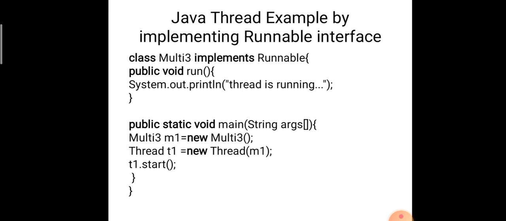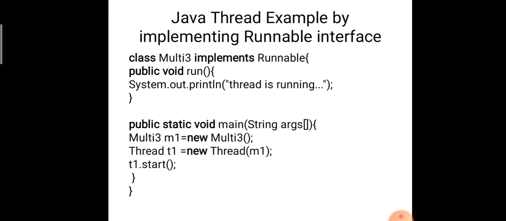So we need to give that object to the thread. The next step is I'm going to create an object for Thread. The inbuilt class Thread: Thread t1 = new Thread, and within that I'm going to pass the m1 value, the object of Multi3. Then t1 now acts as a thread. t1.start means it moves to the void run method and executes System.out.println thread is running. That's it. This is another way of creating a thread.